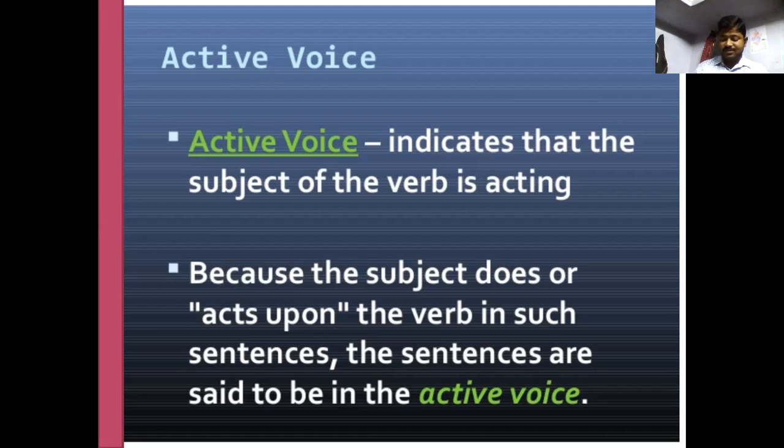For simple present continuous, present continuous: Sarita is singing a song. A song is being sung by Sarita. Is being is used here because of the continuous tense. The boys are making kites. Kites are being made by the boys.